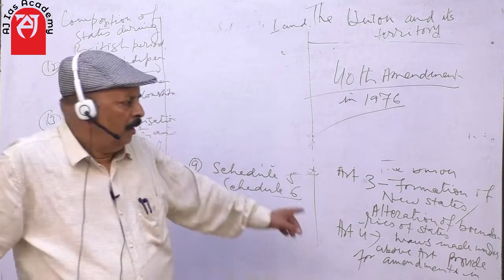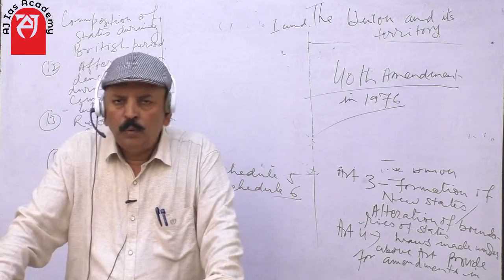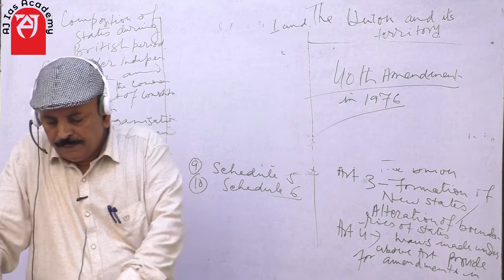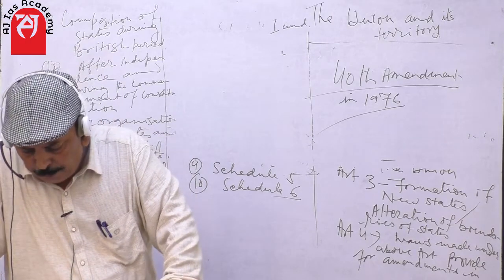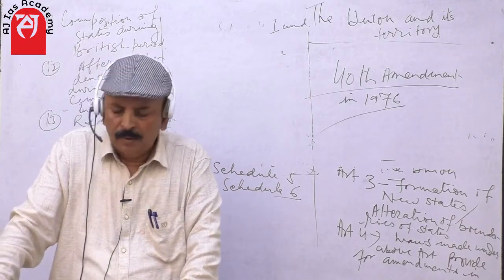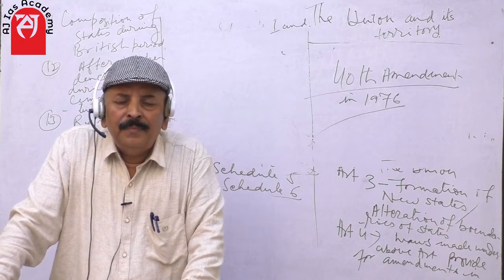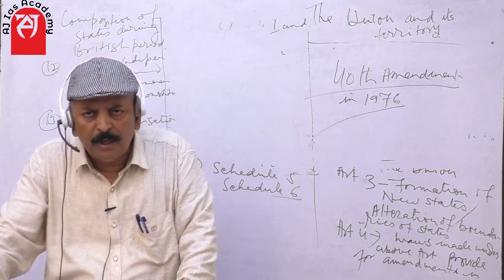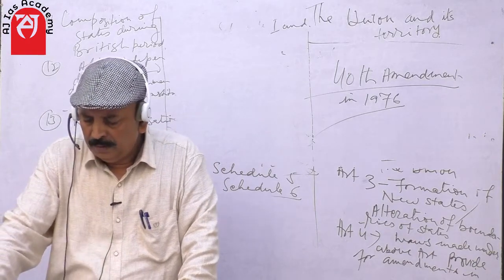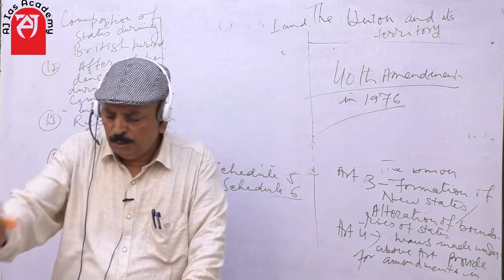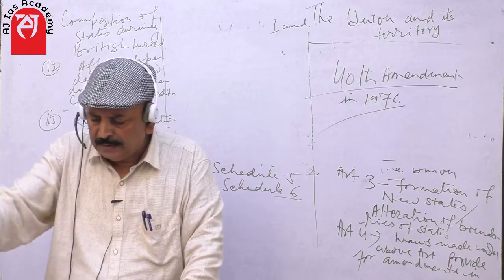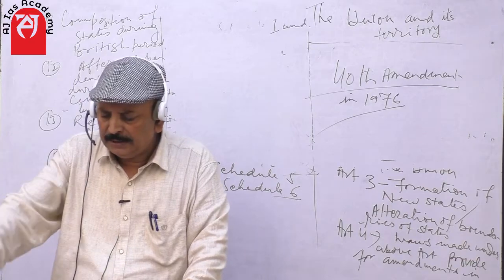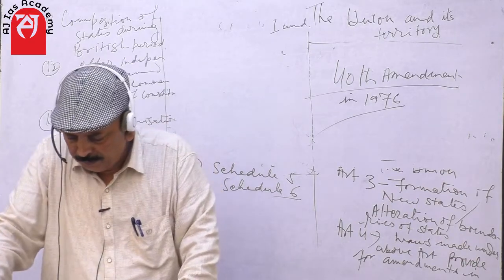Similarly, under Schedule 6, which is operational in northeastern areas, under Article 244A, what are the main points of the 6th Schedule? That there shall be a council of ministers, a body will be constituted, whether elected or partially nominated and partially elected, to function as the legislature for the autonomous region.